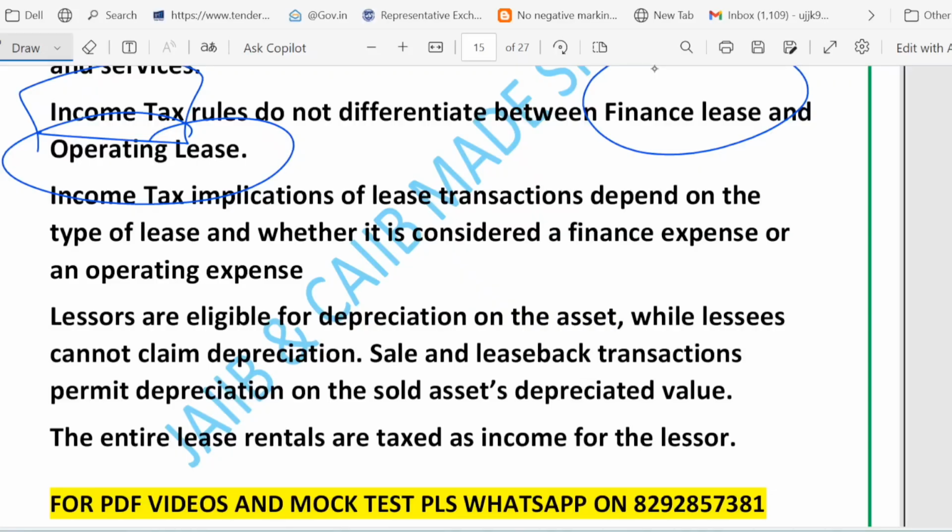Remember, the lessor normally claims depreciation on the asset and the lessee usually cannot. In the sale and leaseback deal, the buyer or the lessor can claim depreciation on the asset's written down value. Also note that for the lessor, lease rentals are taxable income. So friends, read these clauses carefully. They determine who can do what, who pays what tax, and how disputes are handled.